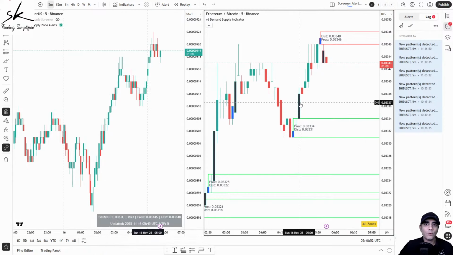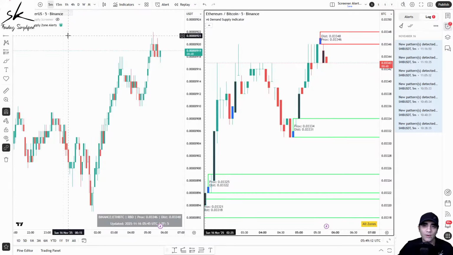So again, somebody who has a free TradingView account, you can still use it, but the only thing is you will not be getting alerts. You will just get this table, which will keep on updating at whatever interval you are on. So if I'm on a 5-minute chart, it will update every 5 minutes. If I'm on a 15-minute chart, it will update every 15 minutes. If I'm on the hourly chart, it will update every 60 minutes, right? So depending upon whatever time frame you're on.